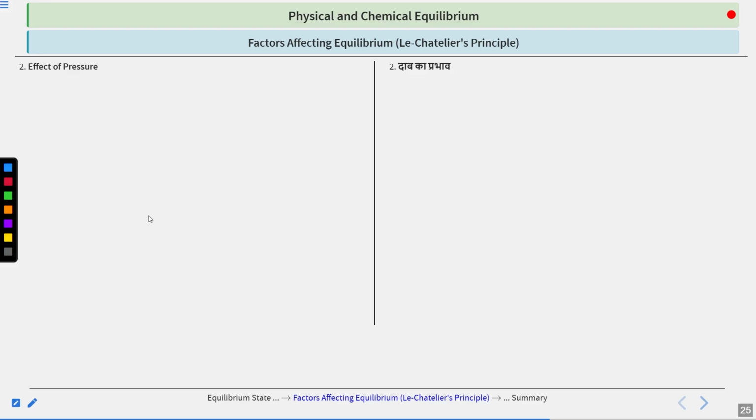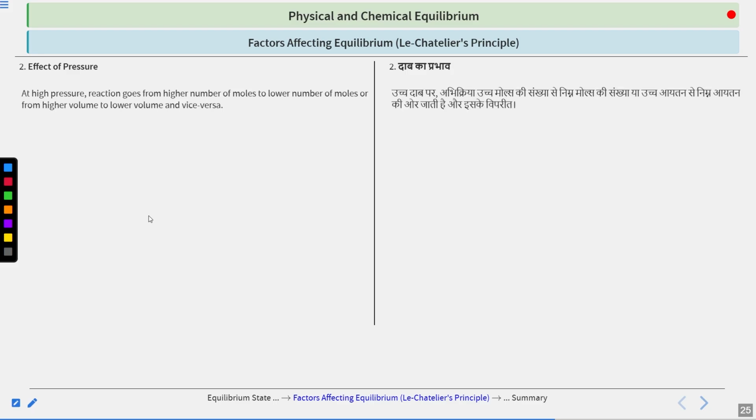Next is the effect of pressure. If you are at high pressure, then the reaction goes from a higher number of moles to a lower number of moles, or from higher volume to lower volume, and vice versa. What is being said is that if your pressure is high, then we know that pressure is directly proportional to the number of moles. So what does it mean? That your number of moles is also high. To compensate for that, if you go to the side where the number of moles is low, then your pressure can also be relieved.